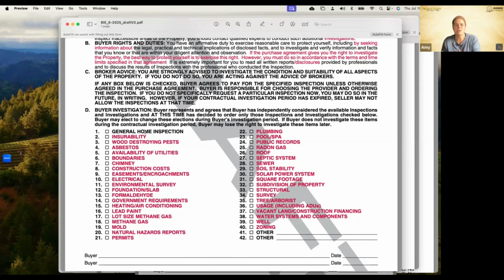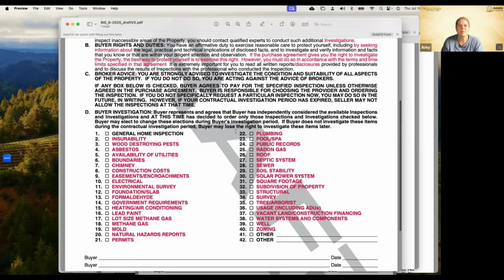Or the fact that, like, a survey versus an appraisal versus boundaries, like what the difference is on those, right? So we can walk them through those. So that's your buyer's inspection election.